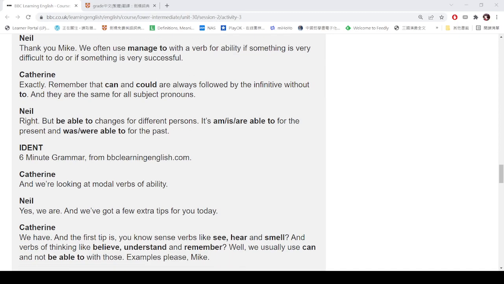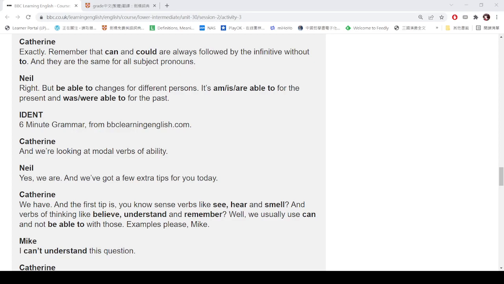Lastly, remember that can and could are always followed by the infinitive without to, and they are the same for all subject pronouns. Right, but be able to changes for different persons: is or are able to for the present, and was or were able to for the past.